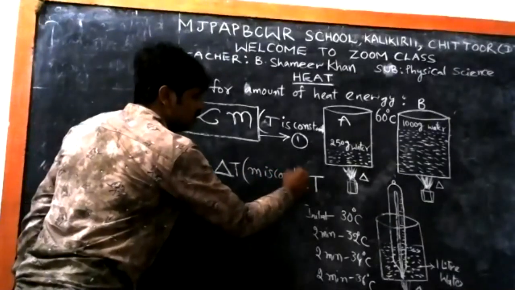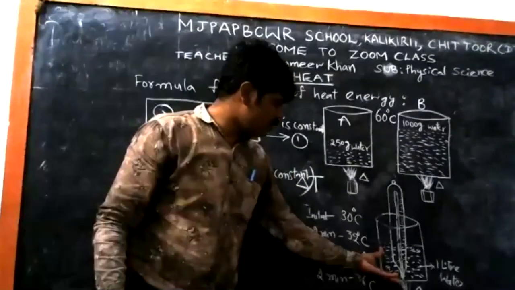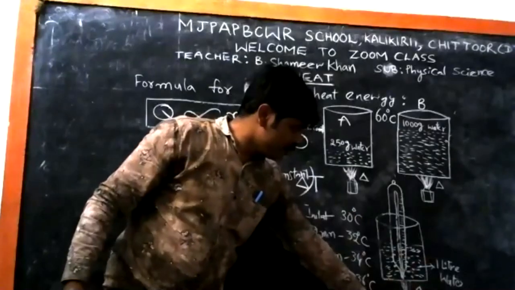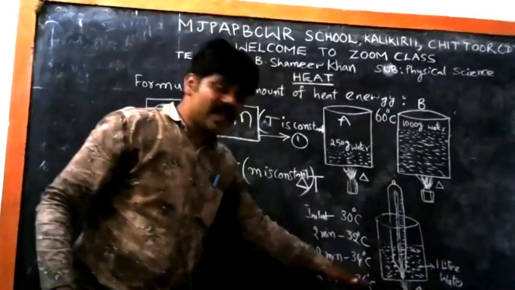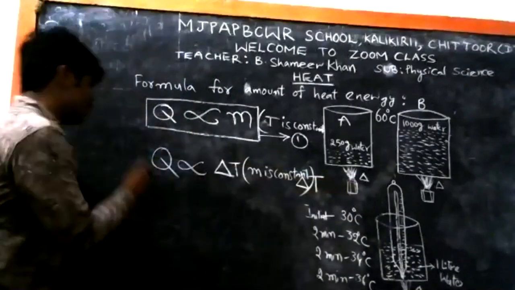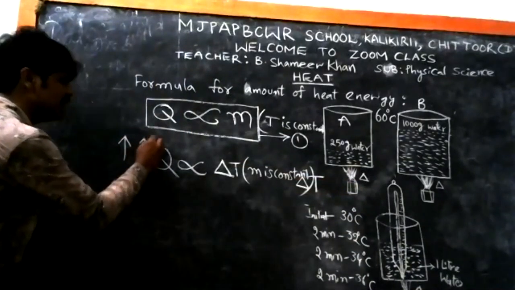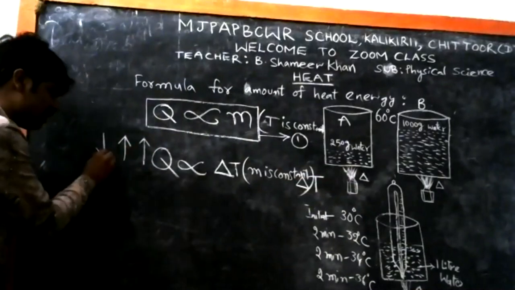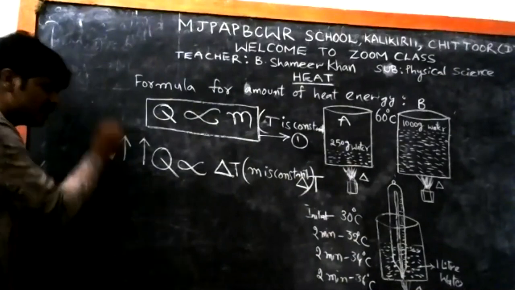M is the mass of the substance. How much amount of substance do we take here? 1 liter. So 1 liter is the constant here. If you give heat energy continuously, then what happens? The rise of temperature also increases. If you give more heat energy, the rise of temperature also increases. If you decrease the amount of heat energy, then automatically the rise of temperature also decreases.